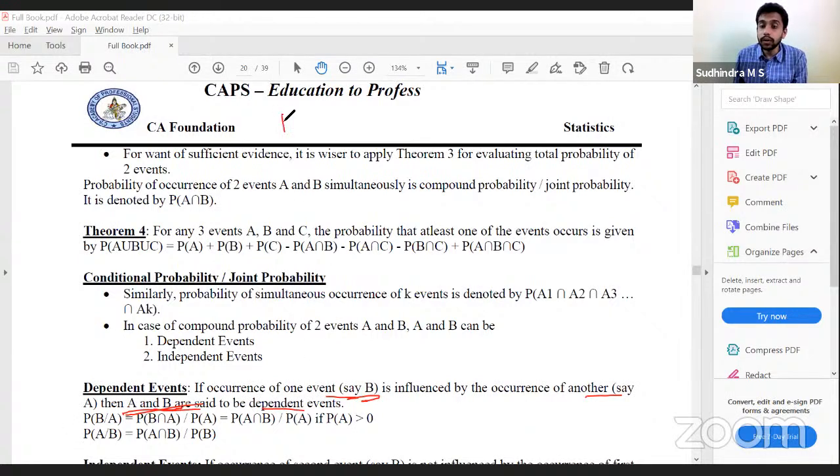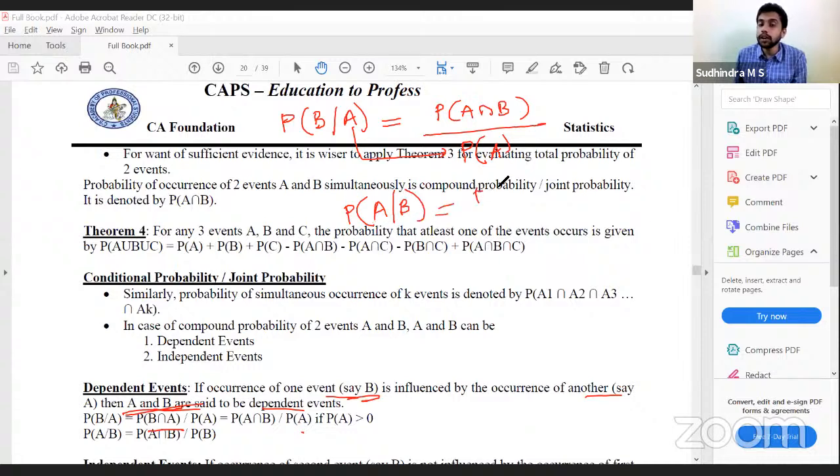If the two events are dependent, the probability of B given that A has happened will be probability of A intersection B divided by probability of A. Correct? Similarly, if A is dependent on B, probability of A given B will be probability of A intersection B divided by probability of B. Clear with this? Yes, sir.